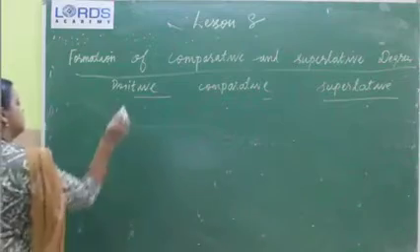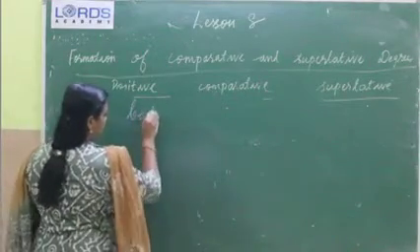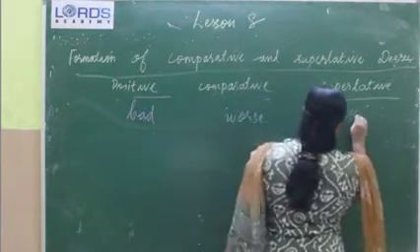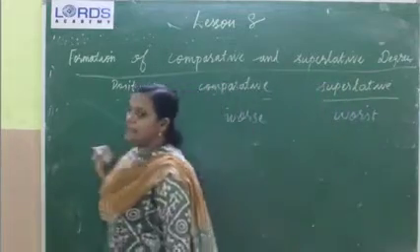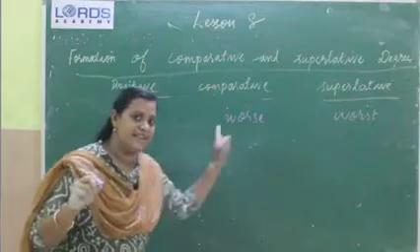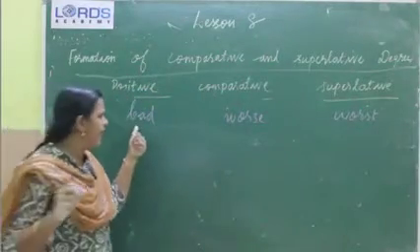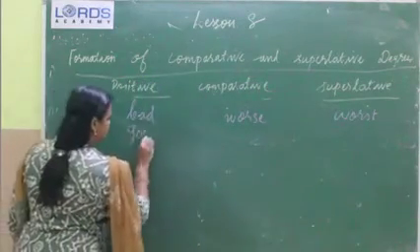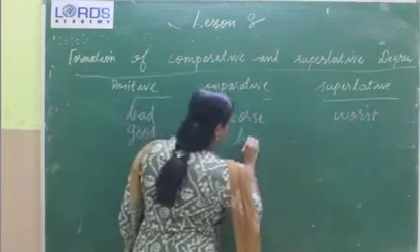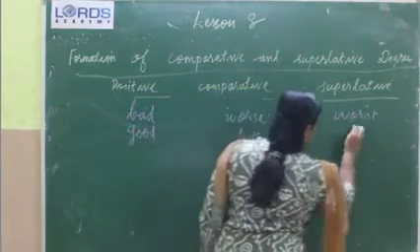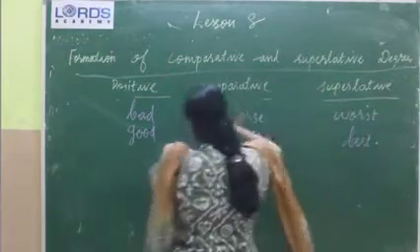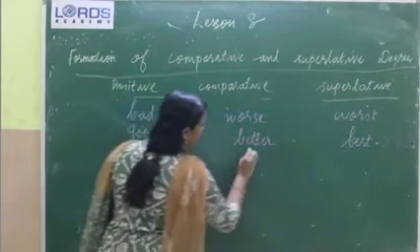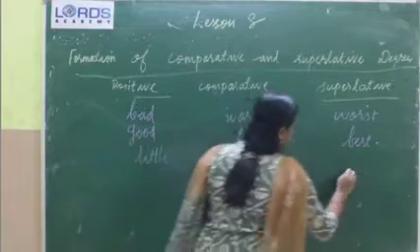Okay, some examples. See, bad, worse, worst. These words are entirely different from the positive. Bad, worse, worst. Then good, better, best. Okay, then little, less, least.